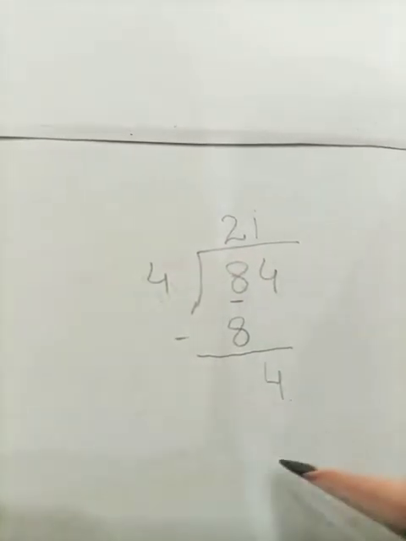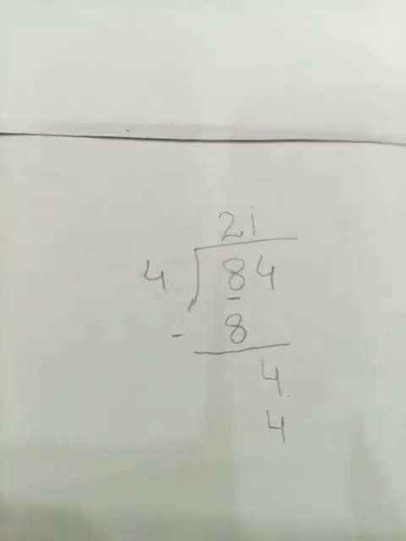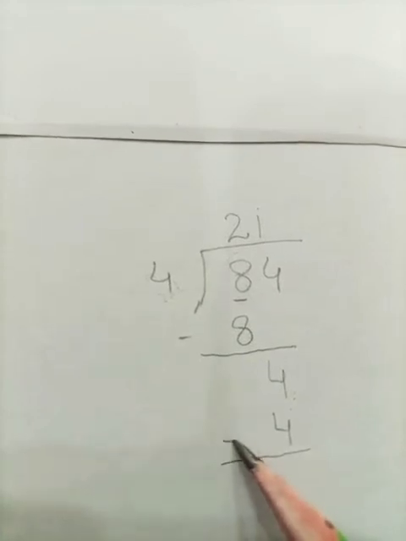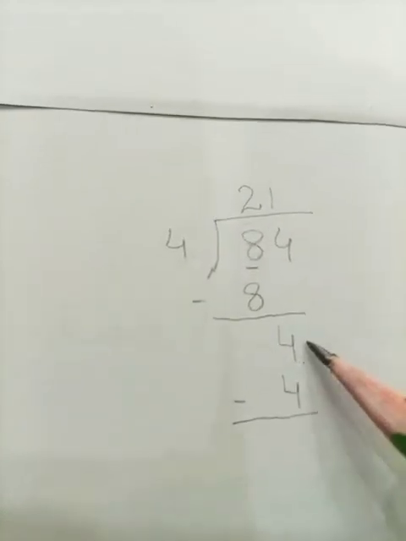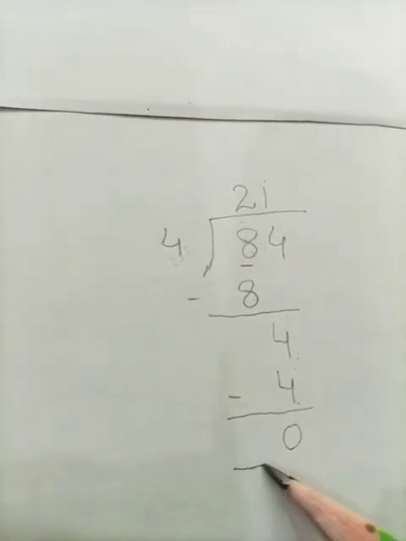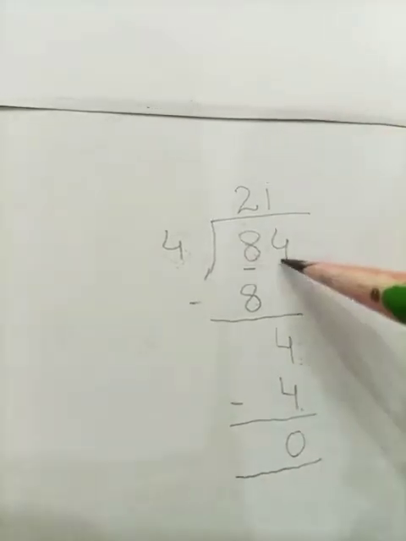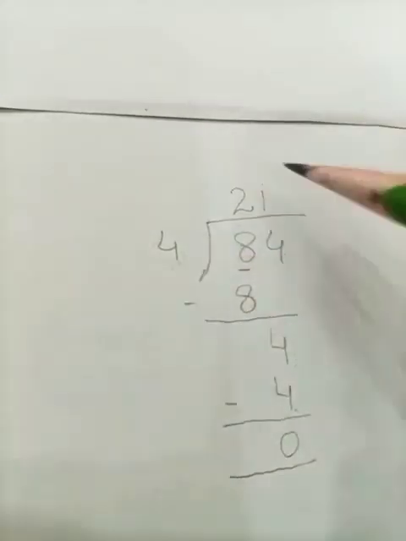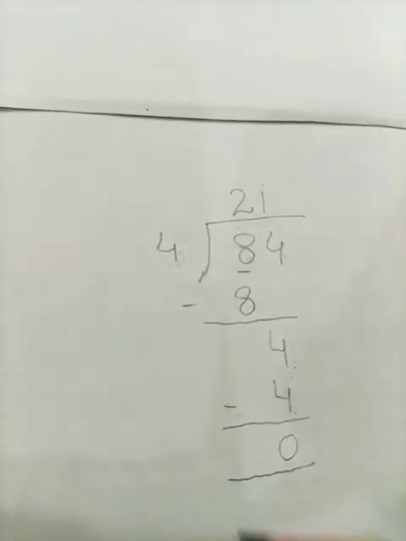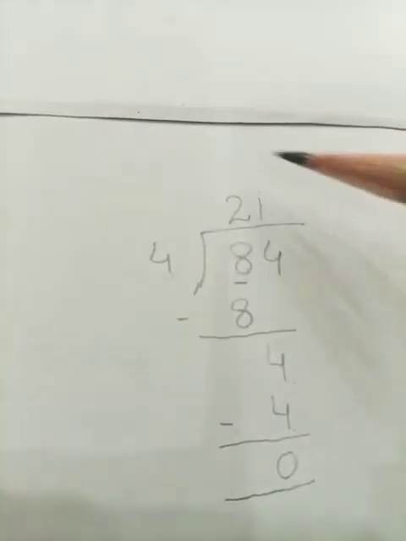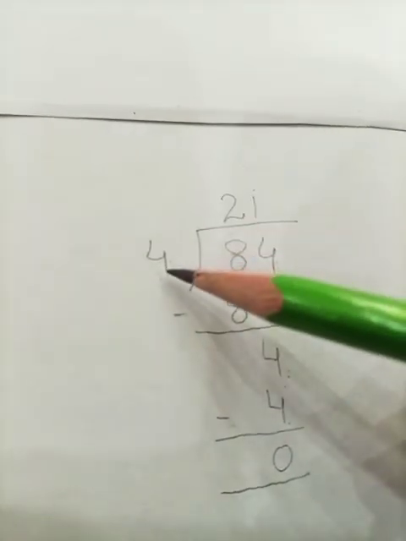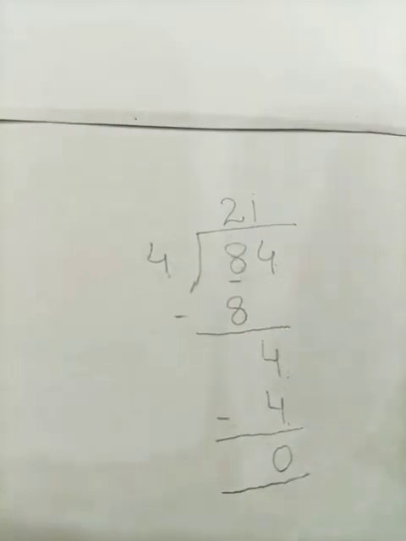4 ones are 4. Look at this, students. We have solved it. Next step is again subtraction. Now students, let's subtract it. 4 minus 4 and our answer is 0. So our remainder is 0. We have divided our dividend 84 by the divisor 4 completely and our quotient is 21. We are left with the remainder 0. Look at this, students. We have done the 2-digit number division by the 1-digit number. Okay, hope this will be clear to you.